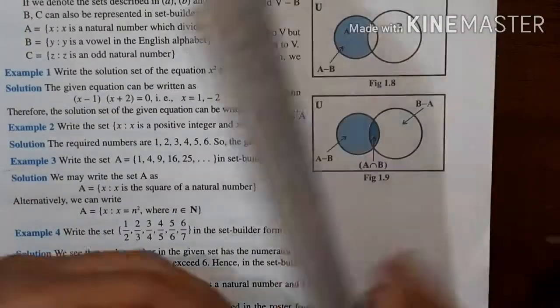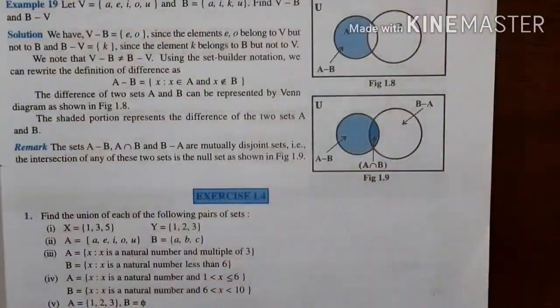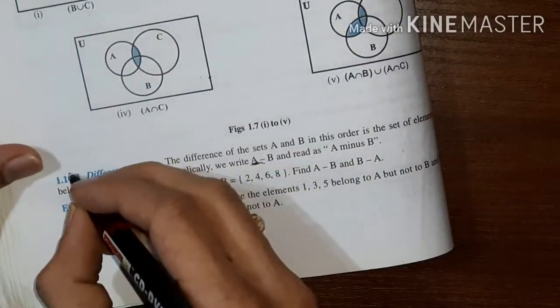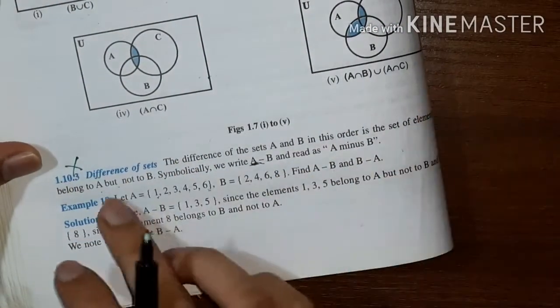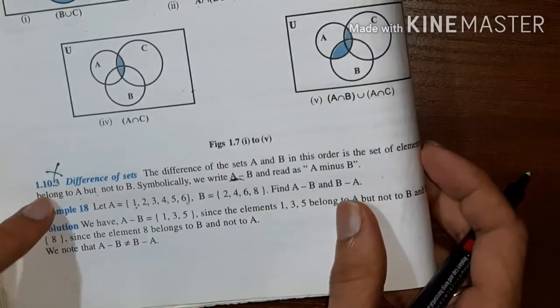Now in this chapter, the topic difference of sets is deleted. So this you don't have to study. So the problems related to difference of sets you should not study.